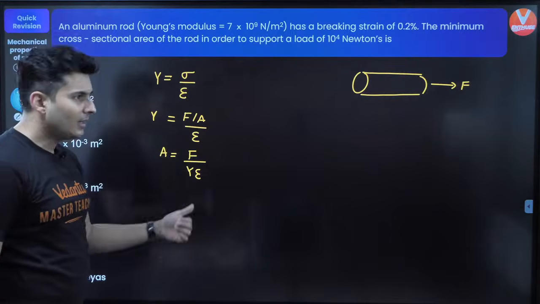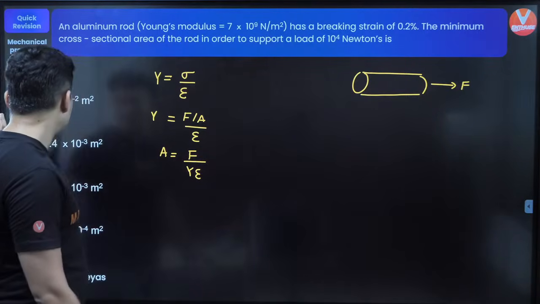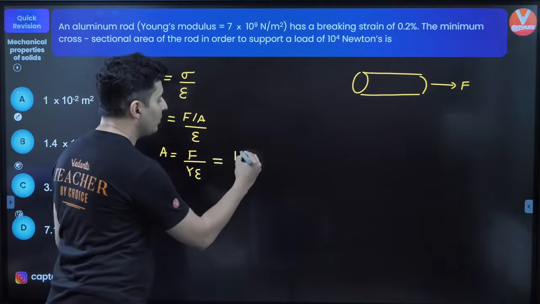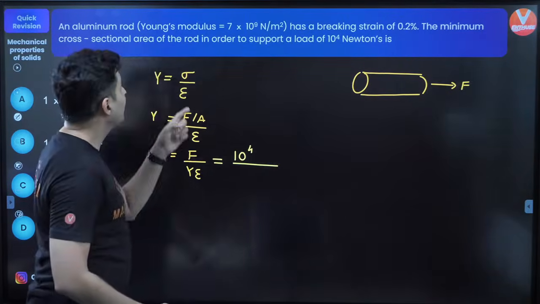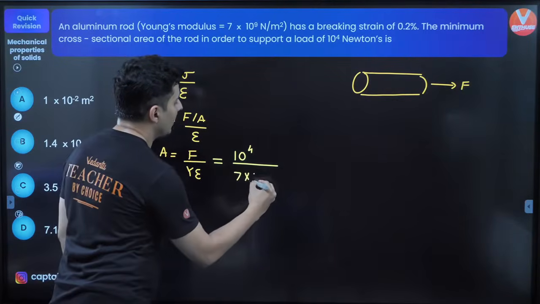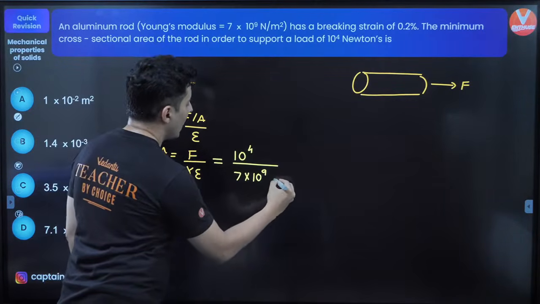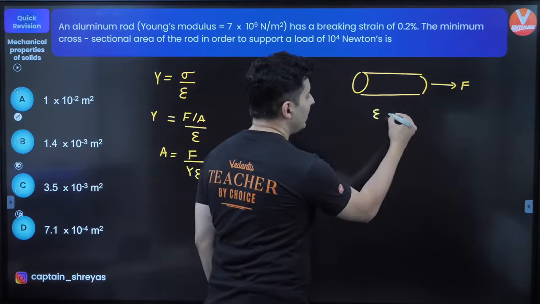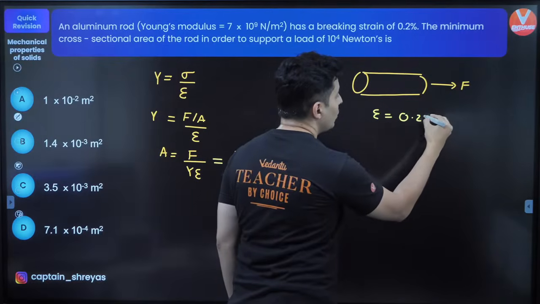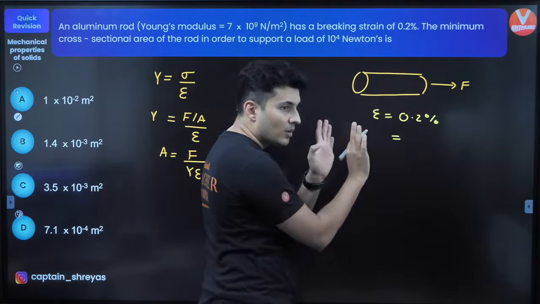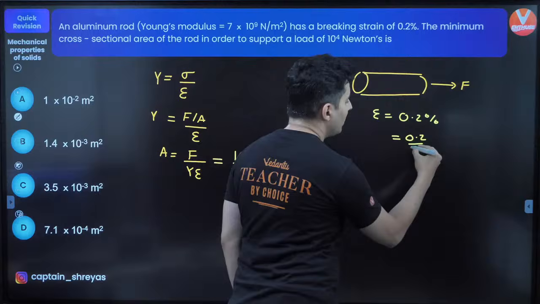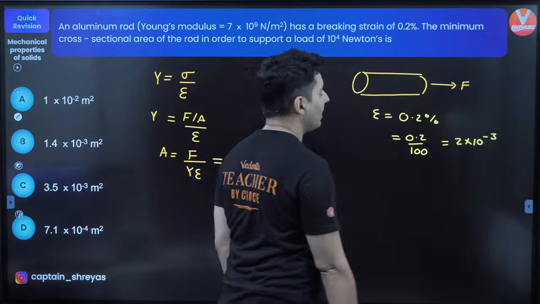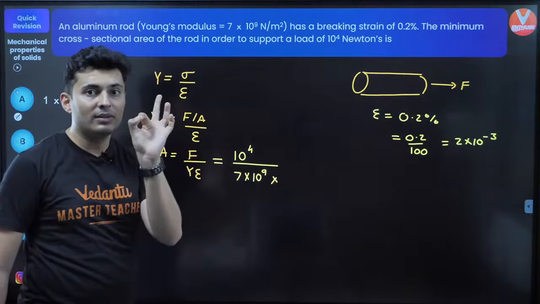F by YE. Now let's see if I know all these quantities and start substituting the values over here. The force is given to be 10 to the power 4 Newton. Young's modulus is 7 into 10 to the power 9, and epsilon is in percentage. So if epsilon, the strain, is 0.2%, that means if you remove the percent, it will be 0.2 divided by 100, which is nothing but 2 into 10 to the power minus 3. So that is the value of the strain.